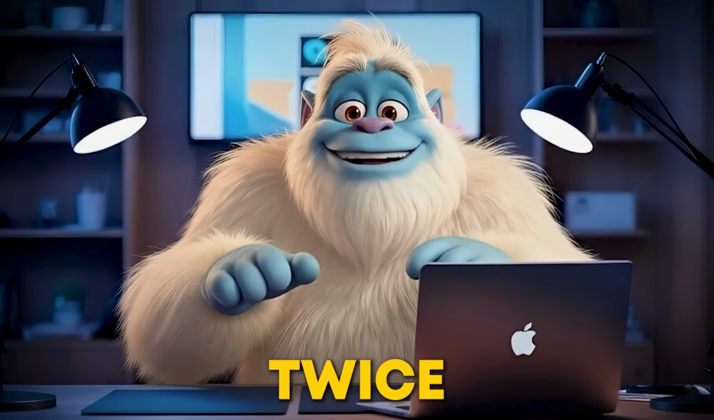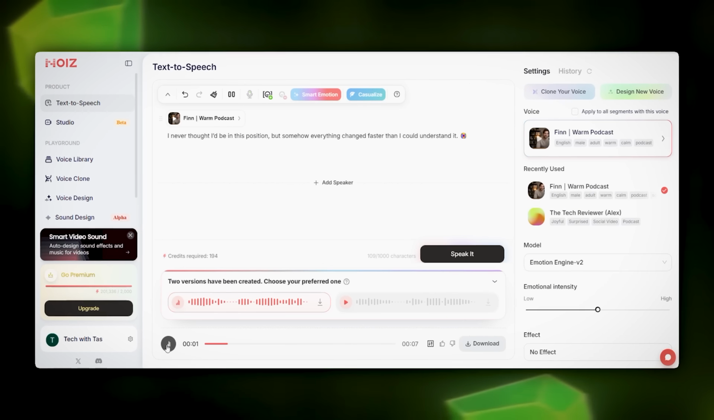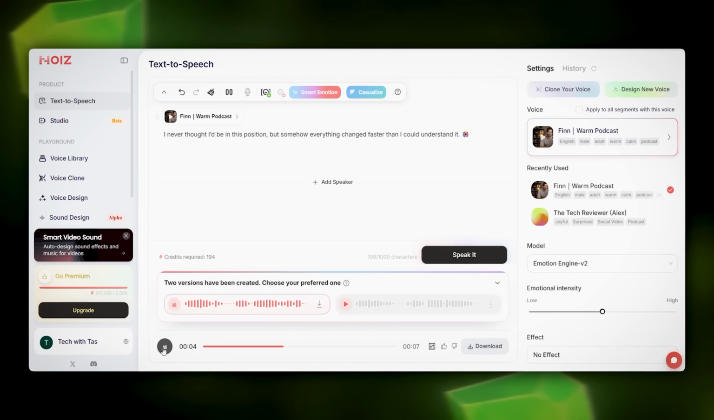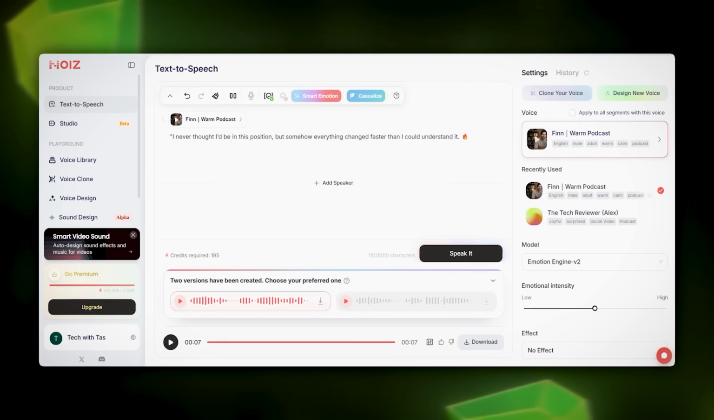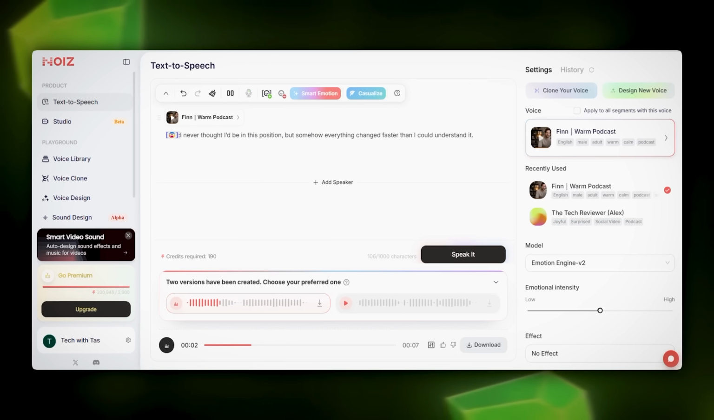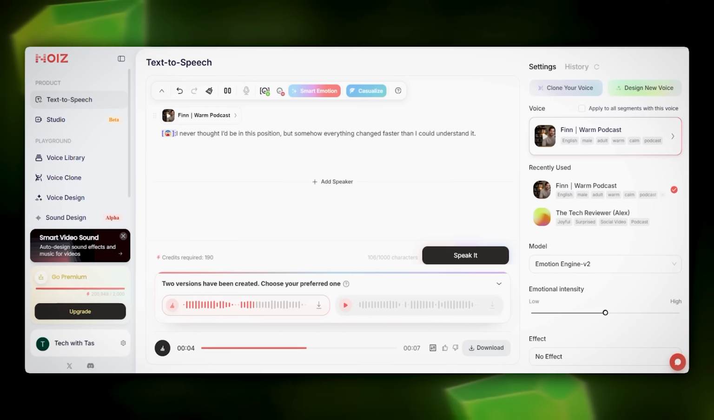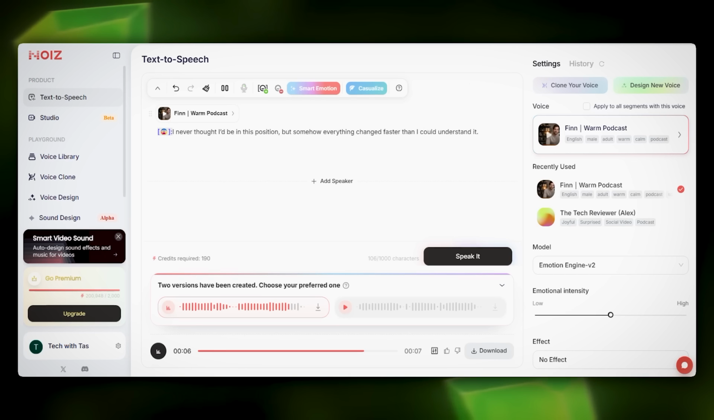Same line written twice. One has an emoji: I never thought I'd be in this position. But somehow, everything changed faster than I could understand it. One has a different emoji: I never thought I'd be in this position. But somehow everything changed faster than I could understand it.